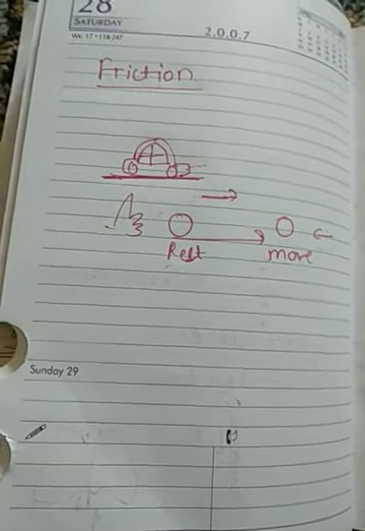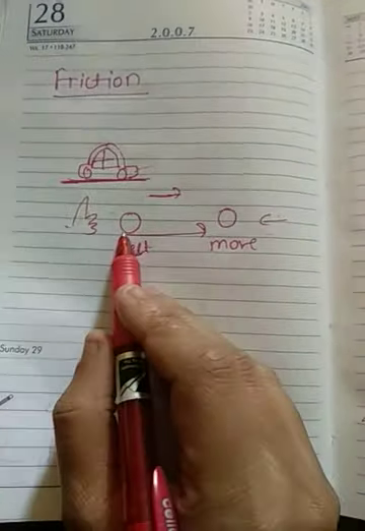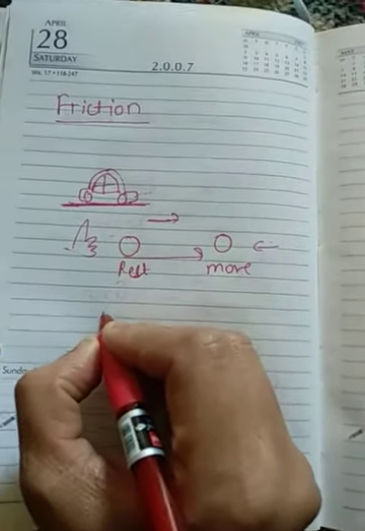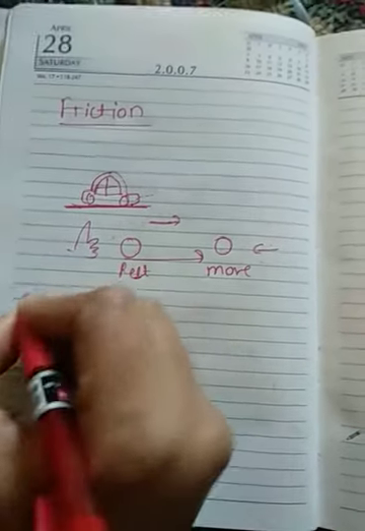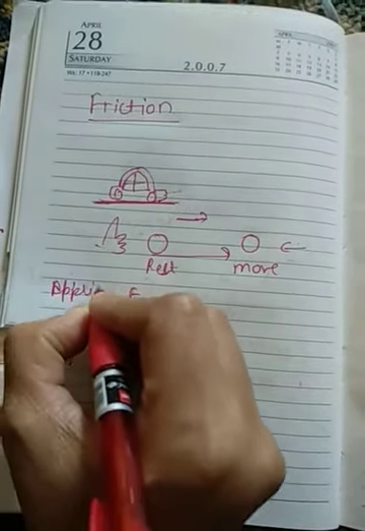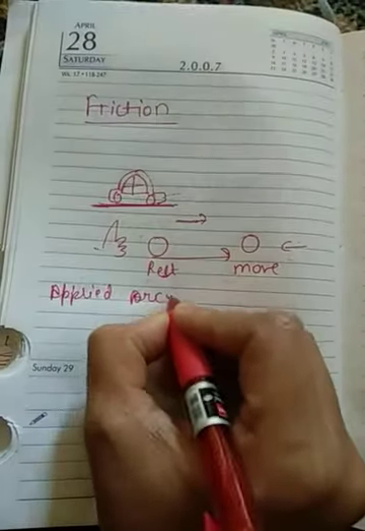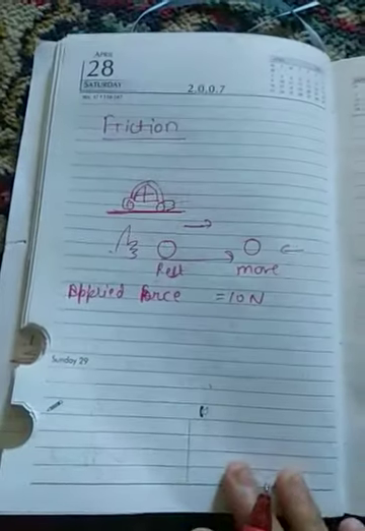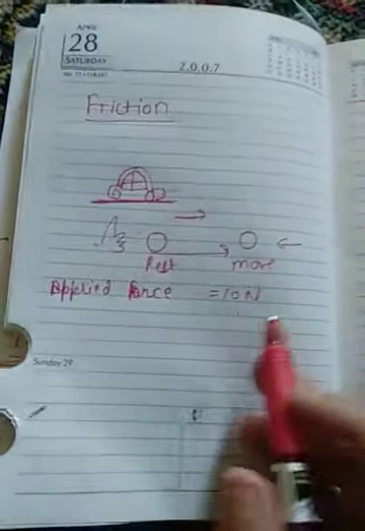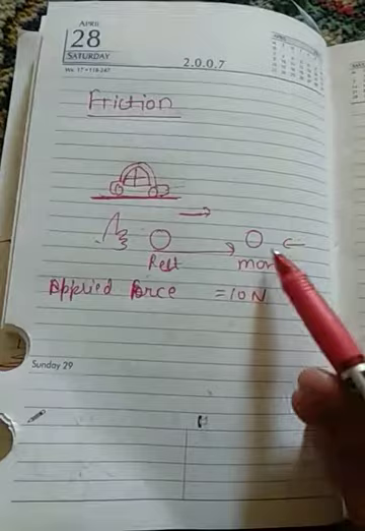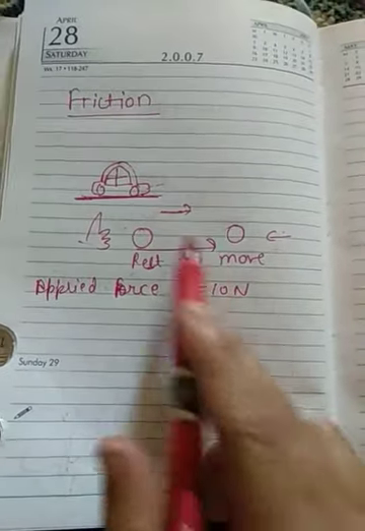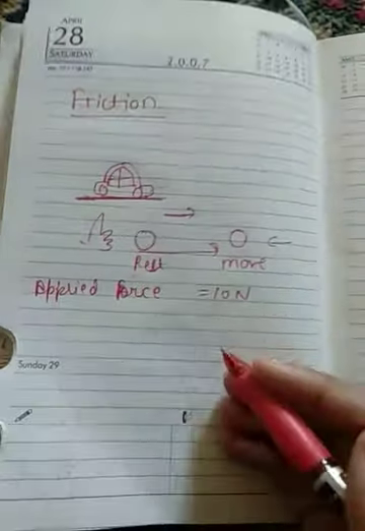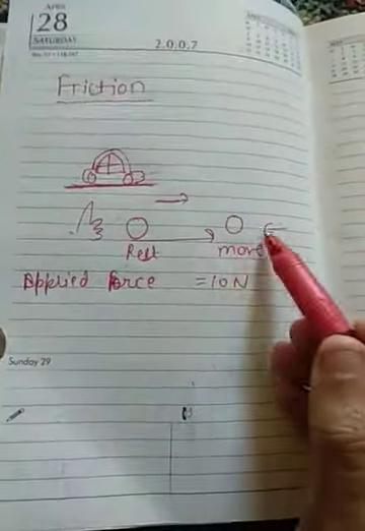Let us suppose we applied a force on a ball. Let us say the applied force, denoted by capital F, is 10 Newton. Now after some time the ball stopped. Why did it stop? Because capital F is being applied and the ball moves in this direction, but after some time the ball stopped because the force of friction acted in the opposite direction.